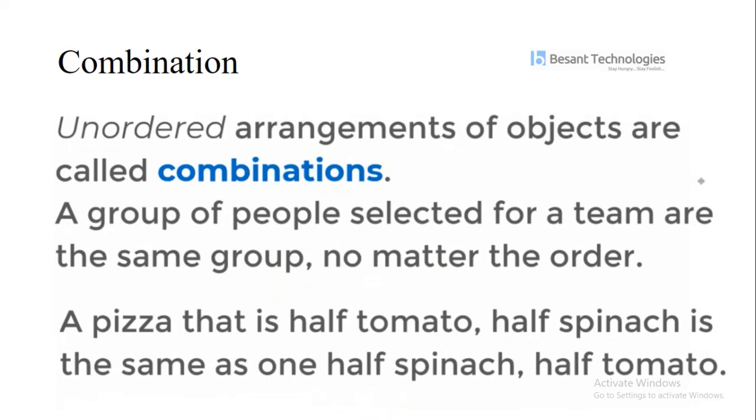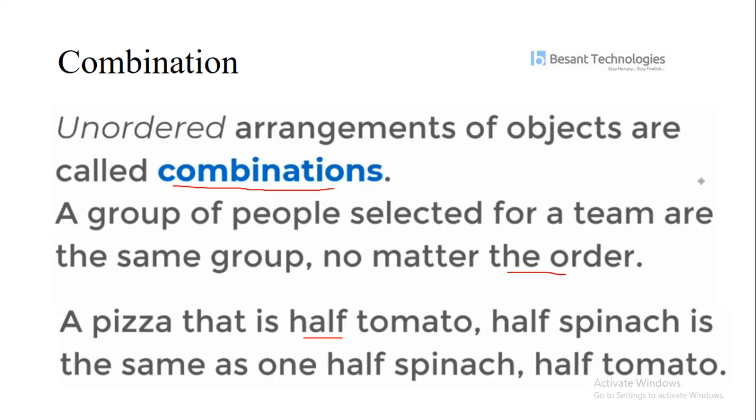After this, combination. So what is combination? An unordered arrangement of objects is called a combination. A group of people selected as a team is the same group no matter how you order them. Take a pizza that is half tomato and half spinach: either you add spinach first or tomato first, no matter the order, it all belongs to the same group.